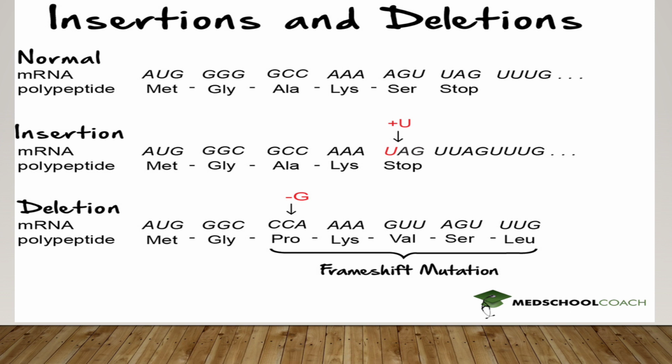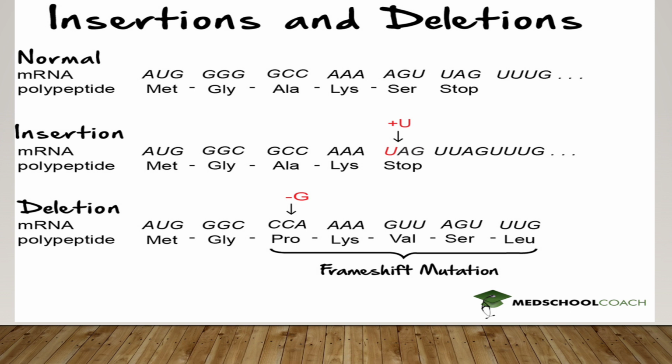AUG, GGC, GCC, AAA. Instead of AGU, here U is introduced. Then it becomes UAG. The normal polypeptide chain codon gets changed in the next frame to UUA. So instead of serine, here it codes for a stop codon or termination codon.